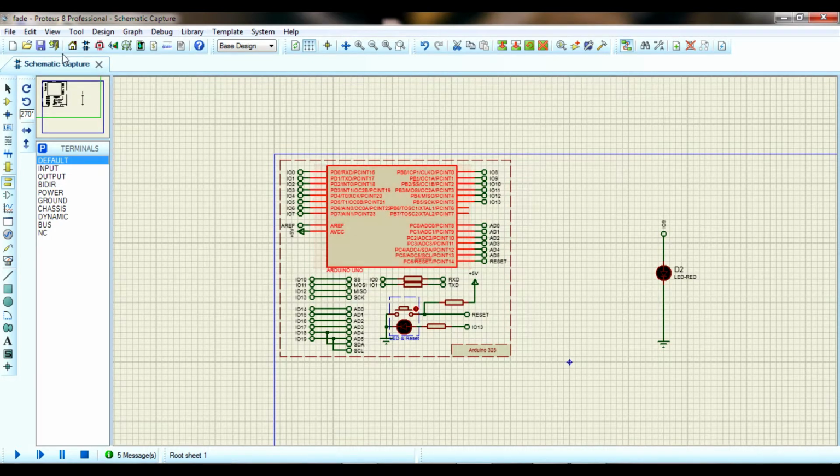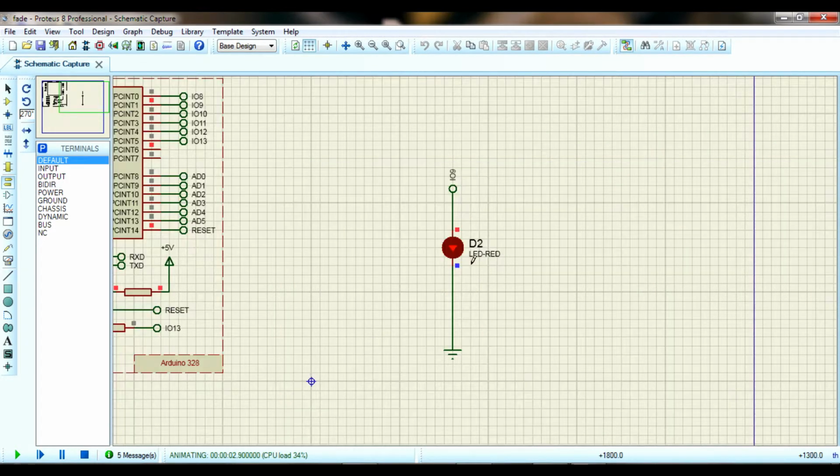Next, save the project. After saving, start the simulation by clicking the start button, that is the play button. See, it is flashing. If you go for practical, you can see the difference, that is it is dimming from low to high voltage, but here it shows like flickering of the LED. So you can also see here the simulation is not that good. So you can use the oscilloscope with the microcontroller and see the PWM signal.